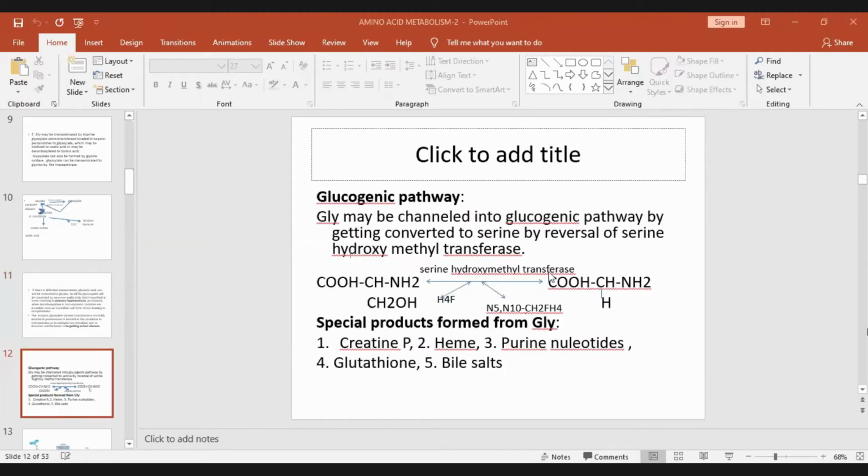Glycine can also be converted to serine by serine hydroxymethyl transferase, utilizing one carbon from N5,N10-methylene tetrahydrofolate. Serine hydroxymethyl transferase converts glycine to serine. Now, special products formed from glycine, as you've learned: creatine, heme, purine nucleotides, glutathione, bile salts.